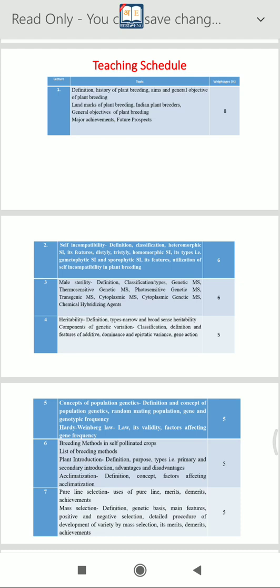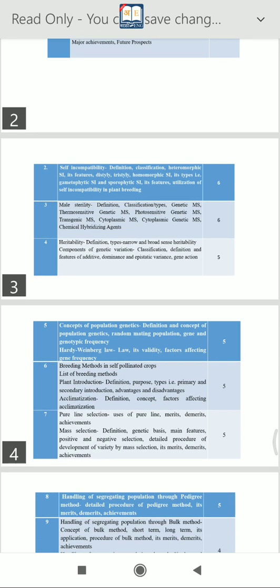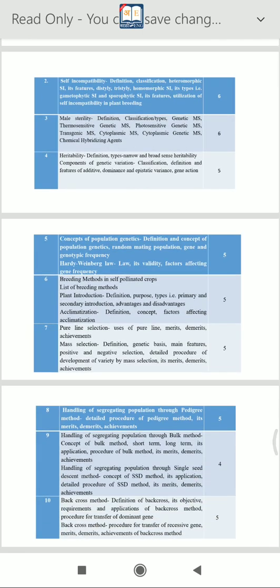Then lecture number 4 is heritability. In heritability we learn the history of that particular topic, from the earlier workers to the current one. In the definition, there are two types, narrow sense and broad sense heritability, their components, that is the classification, definition and features of additive and dominance, and one additional topic, that is gene action. Then lecture number 5, the concept of population genetics,